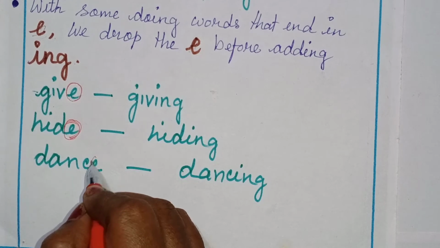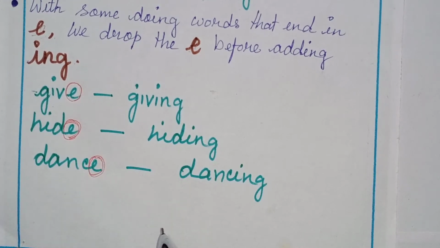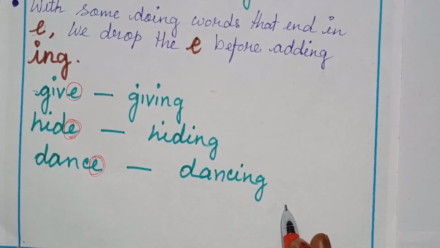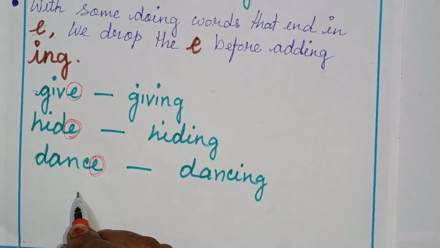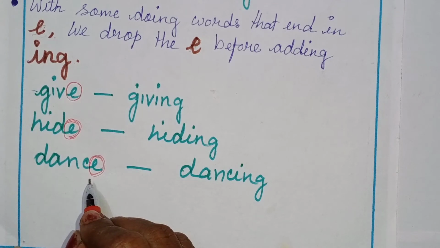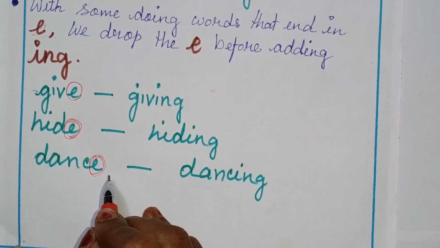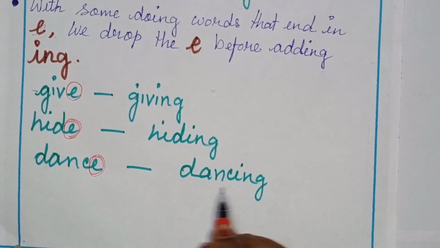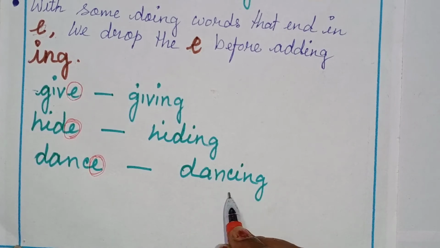See here again E. It is so fun, no children? But when we are writing dancing, I am asking you, will you dance? So in that word what I am telling, DANCE, dance. But when you are doing the dancing, you are performing, ing is added, here the E is not there.